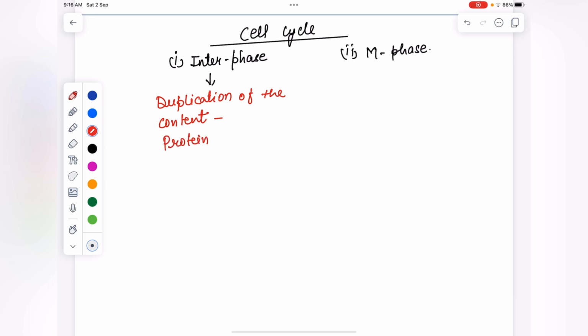This interphase is also called the preparatory phase, or preparation phase. In this interphase, synthesis of DNA, RNA, and protein will take place.